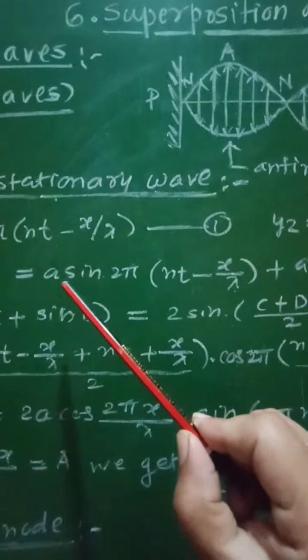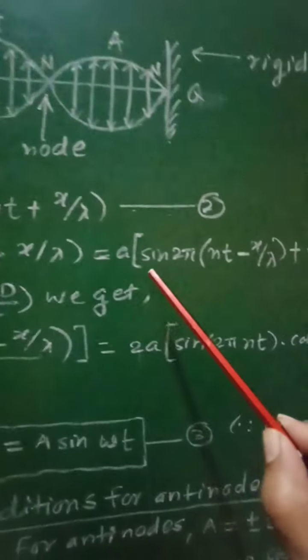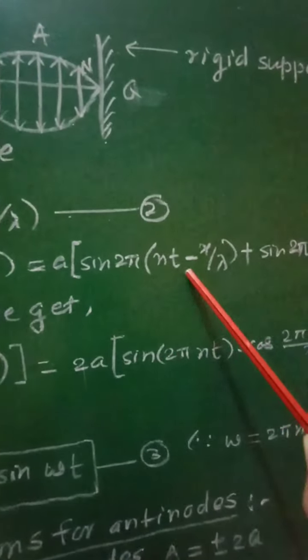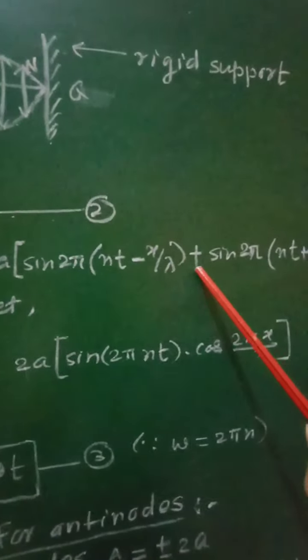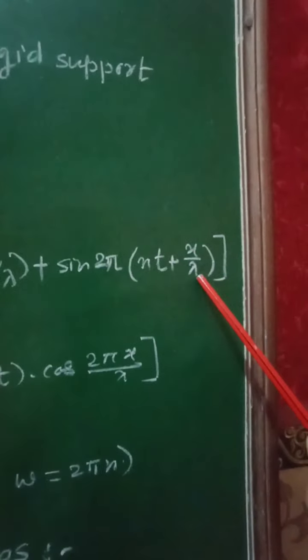From these two terms only a is common, and therefore we can write a into [sin 2 pi (nt minus x by lambda) plus sin 2 pi (nt plus x by lambda)].